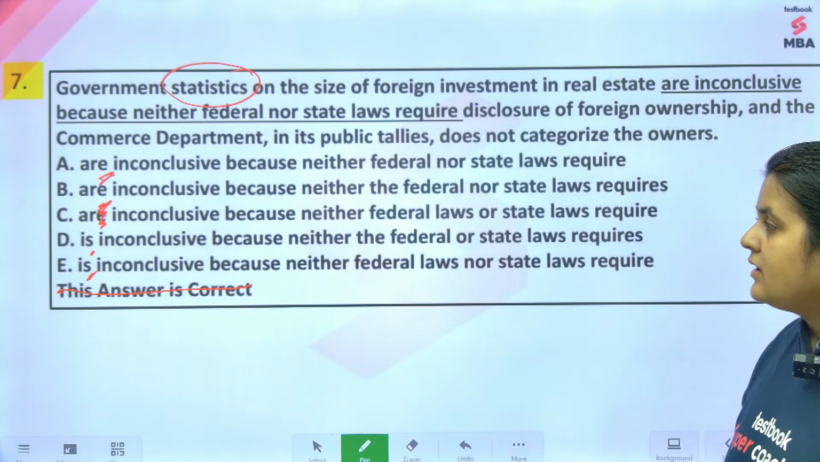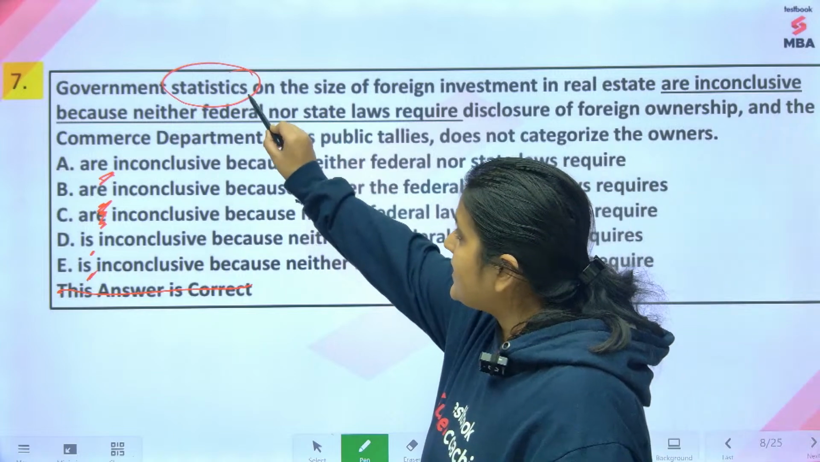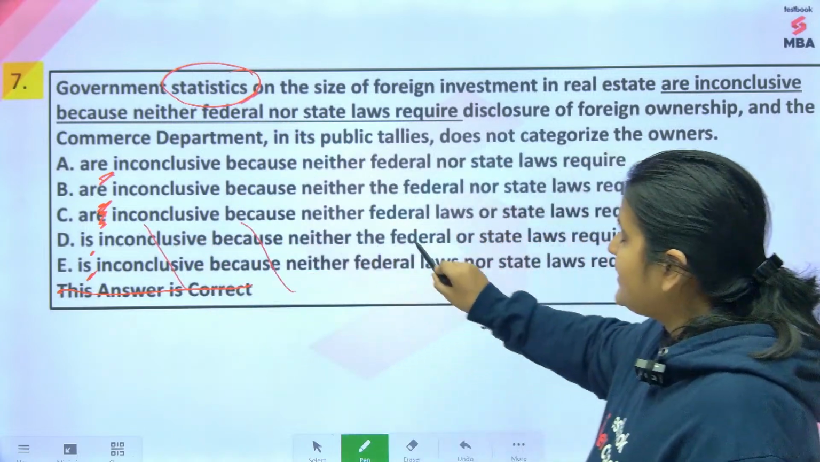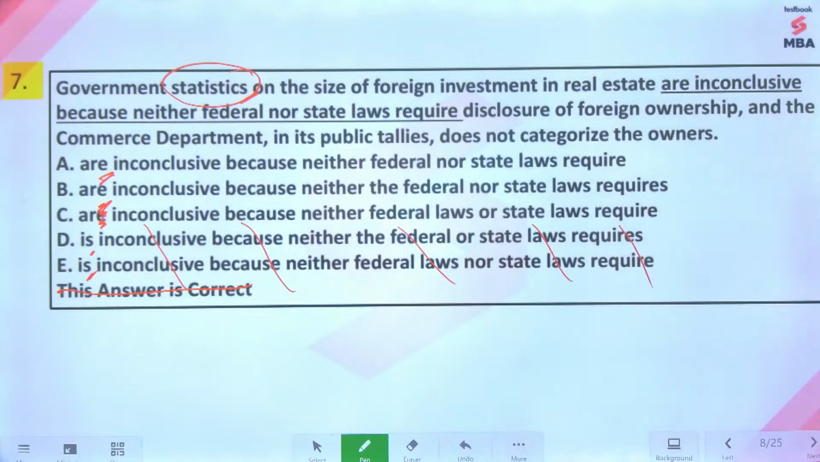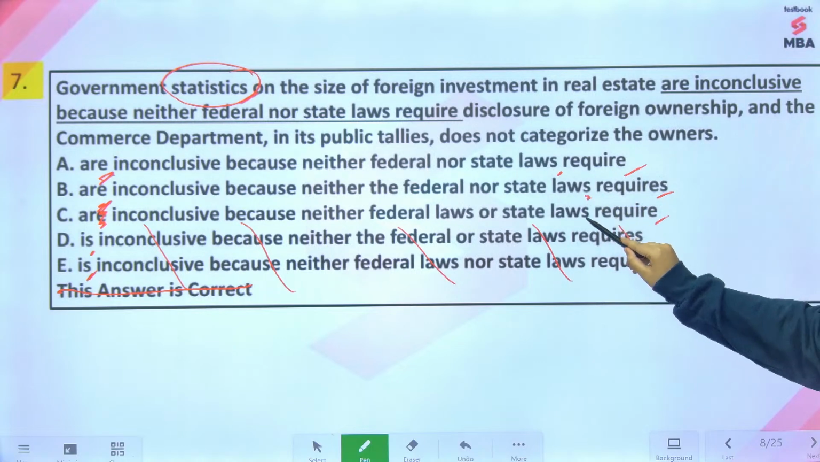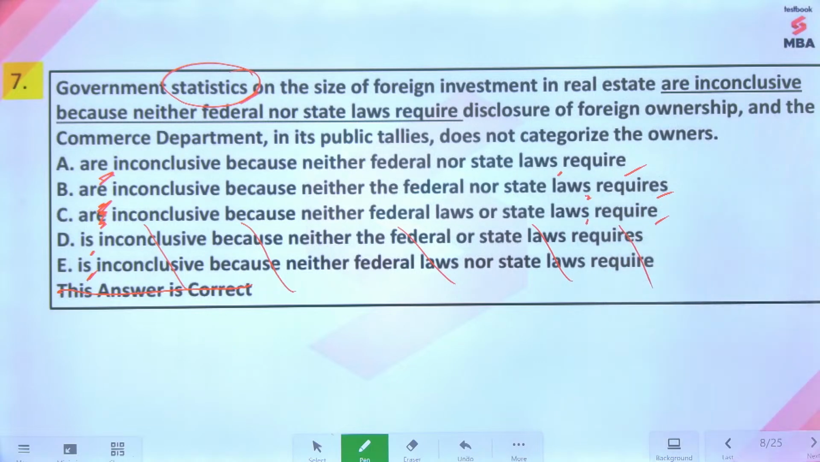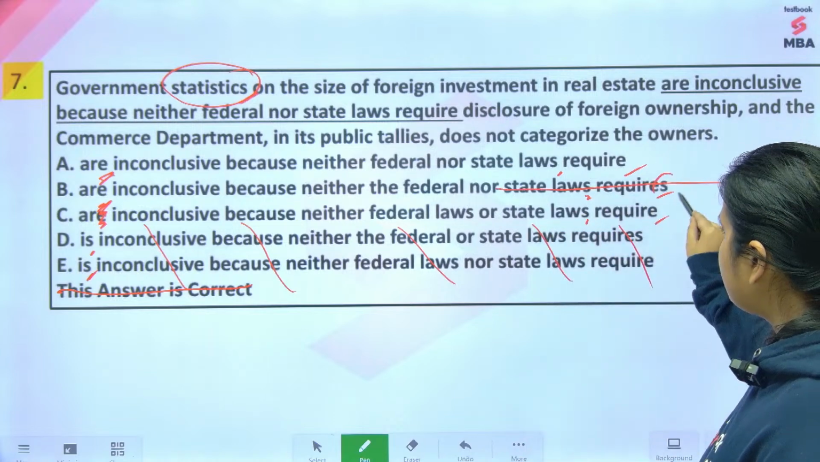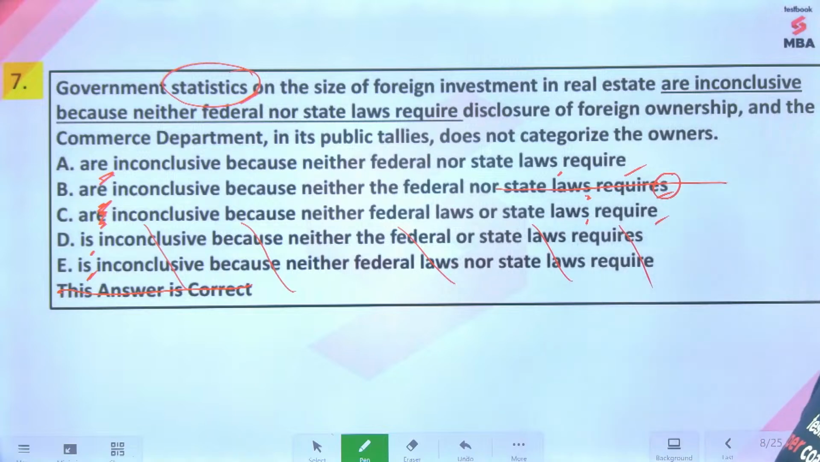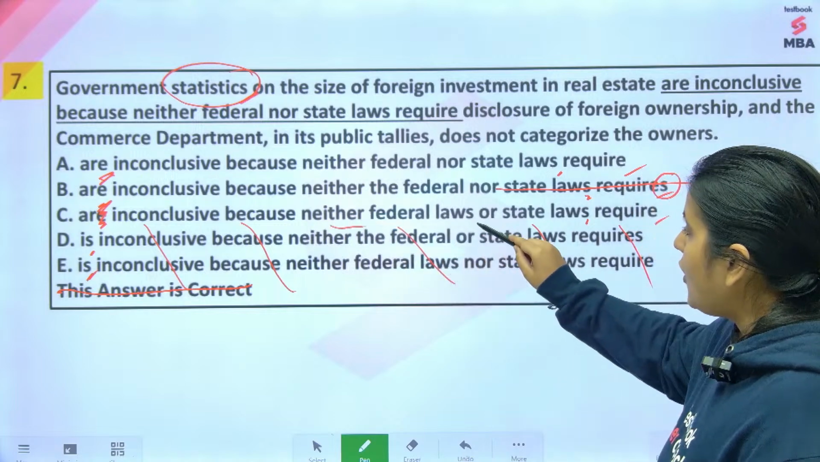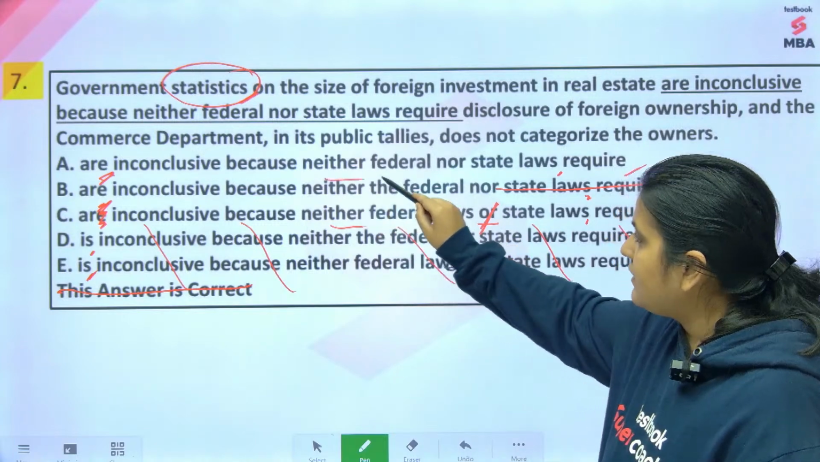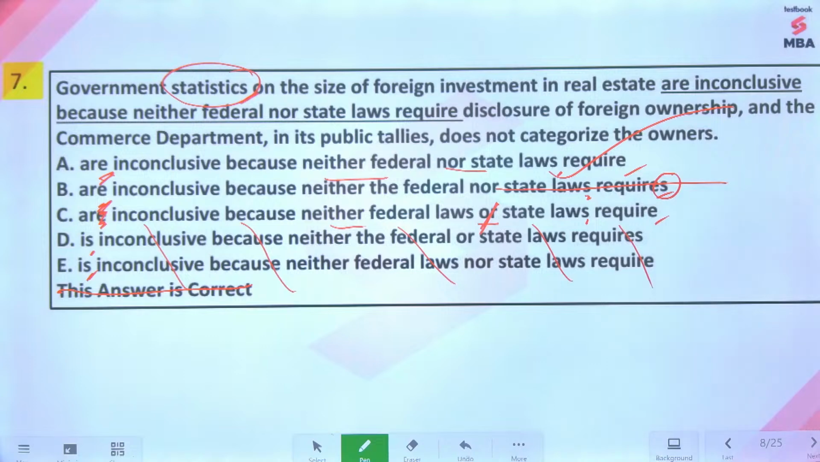Seven का D, is inconclusive, नहीं आएगा गाइस. Statistics ना plural है तो D निकल जाएगा. Statistic singular है, statistics plural है तो D निकल जाएगा. अब आप देख लो, should it be require और requires. Laws plural है, तो laws require, requires नहीं आएगा, so B भी निकल जाएगा. So you will have to compare A and C now. Are inconclusive because neither federal laws. Now neither के साथ definitely nor आएगा, or comes with either. So either nor. Answer option is A.